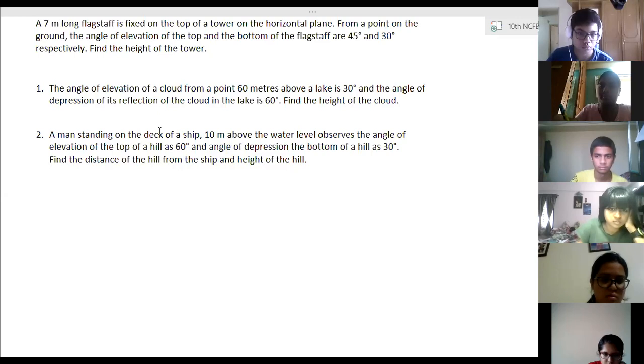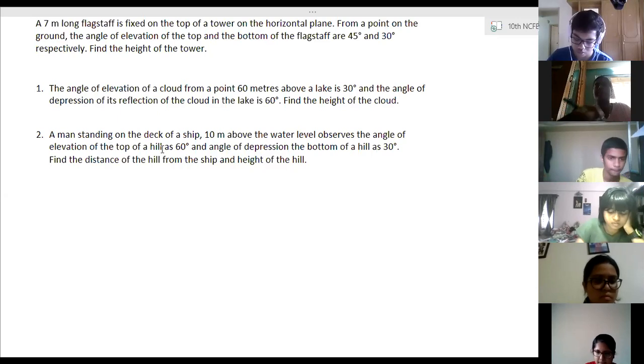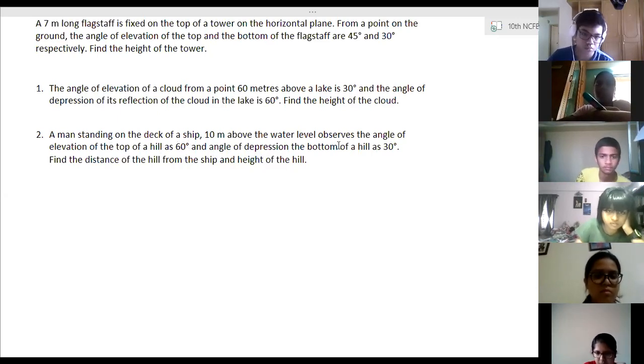A man standing on the deck of a ship 10 meters above the water level. So from the ground level 10 meters above, he observes the angle of elevation of top of a hill is 60 degrees and the angle of depression of the bottom of the hill as 30 degrees. Find the distance of the hill from the ship and height of the hill.